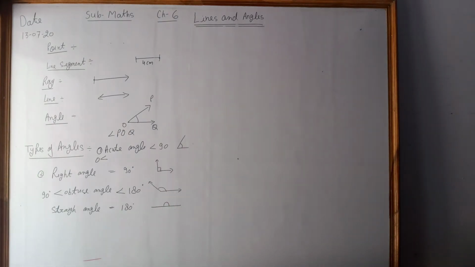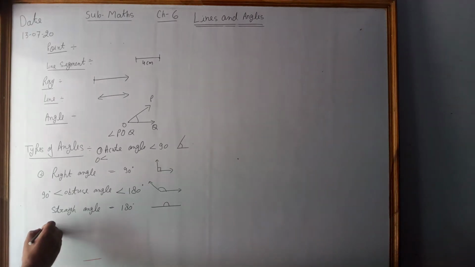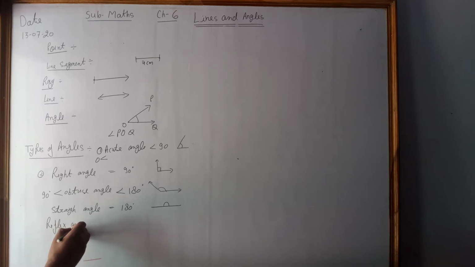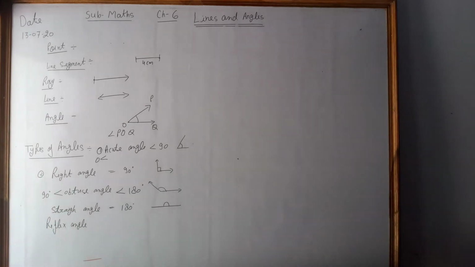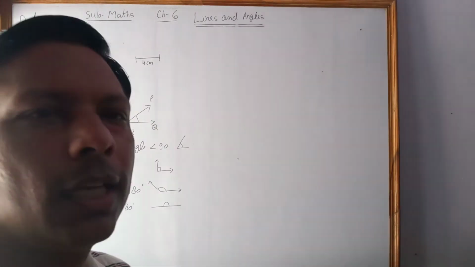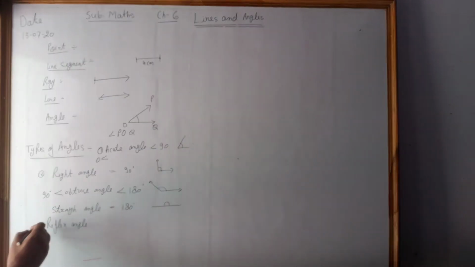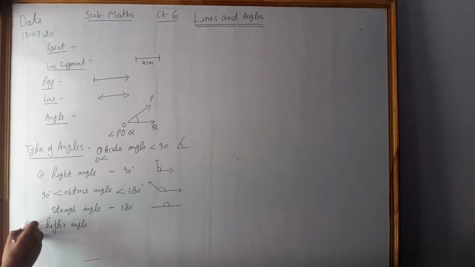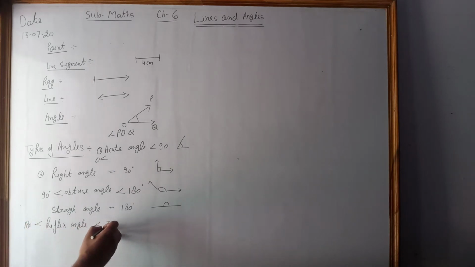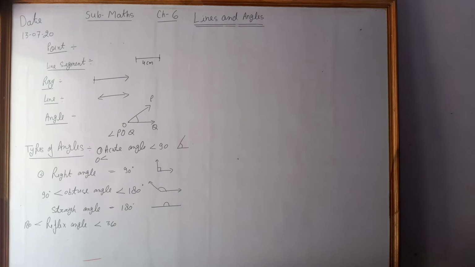Now after that, there is one more angle, say reflex angle. What is reflex angle? This is greater than 180 degree and less than 360 degree.